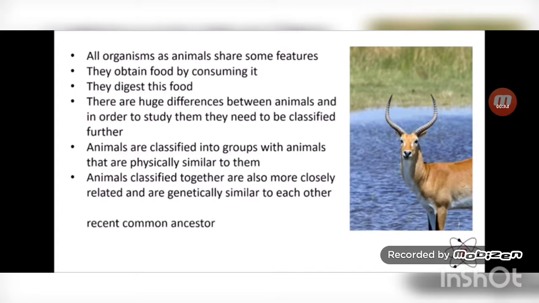Animals are classified into groups with animals that are physically similar to them. Animals classified together are also more closely related and are genetically similar to each other. And they do have a common ancestor.